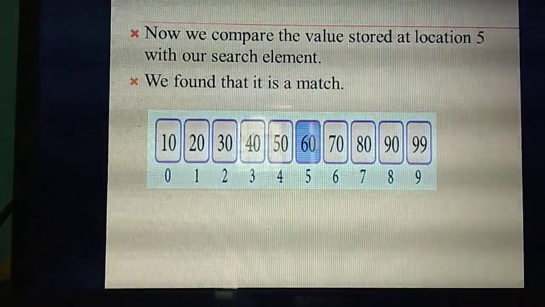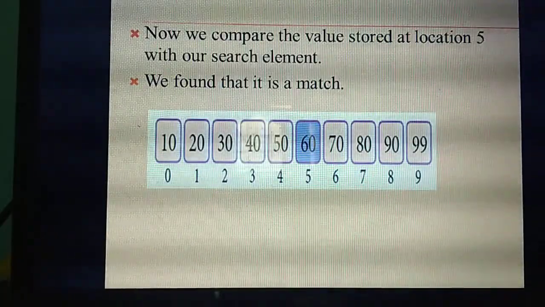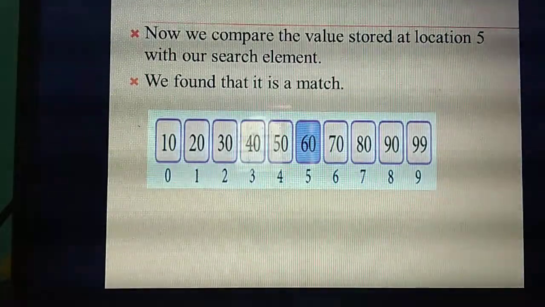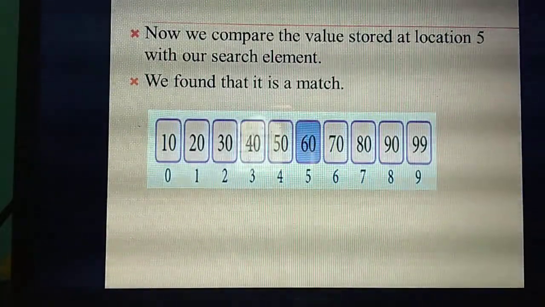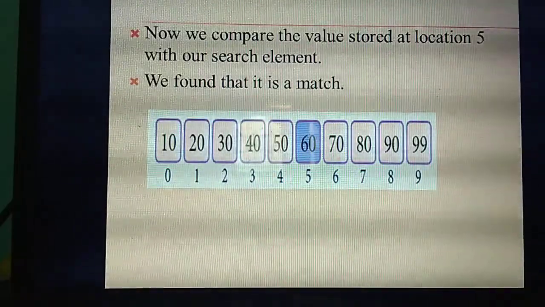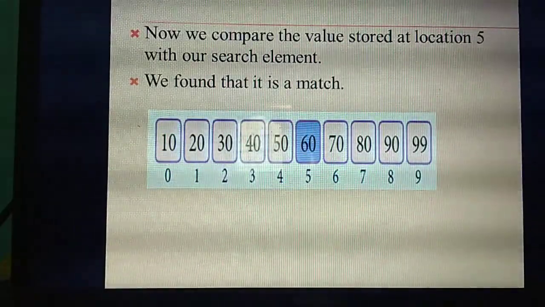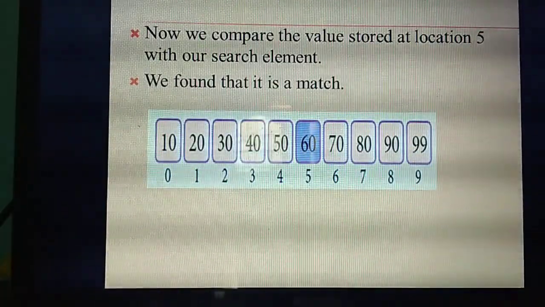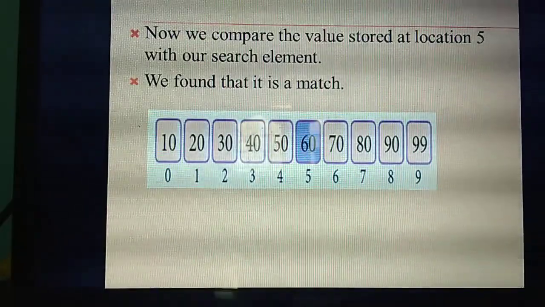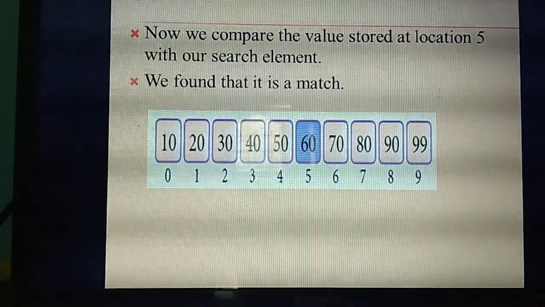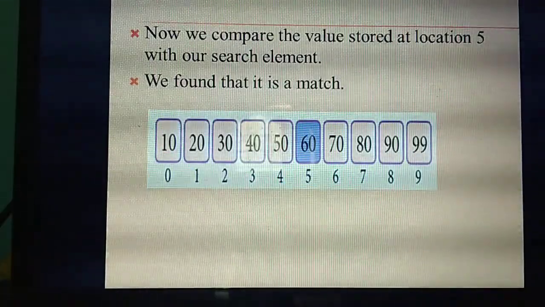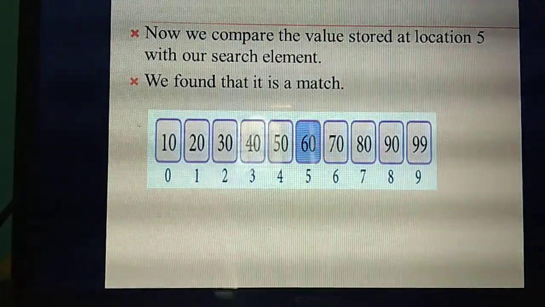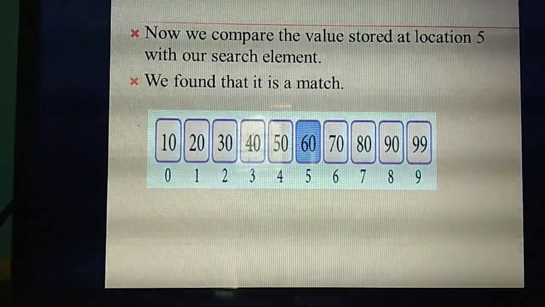You compare that element with the search element. If the search element is greater, your search moves to which side? Right side. If it is the right side, then in the place of low you change it to mid plus 1. Then you get a particular answer, and you compare that with the search element again. If the search element is less than the target value, your search goes to the left side. Left side means in the place of high you change high to mid minus 1. Then substitute the value and you will get some middle value. If the search is found, it will give the success message. Understand? So study it thoroughly now. Very important question. Okay.